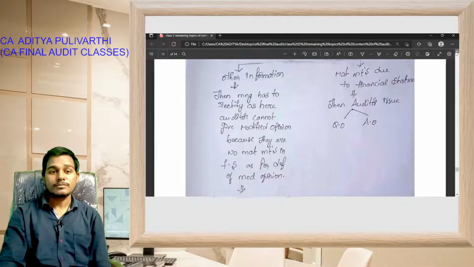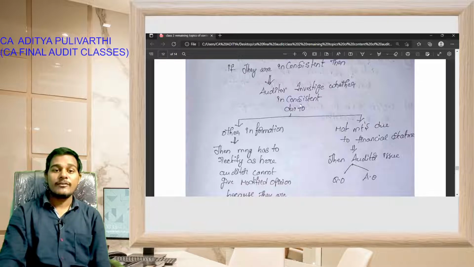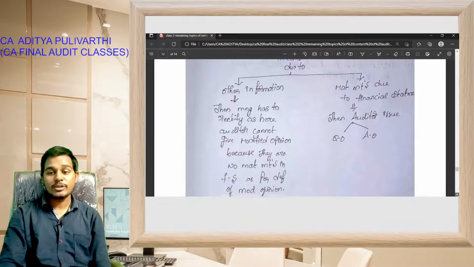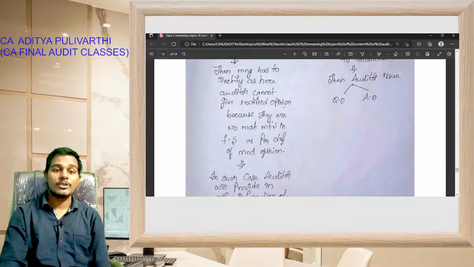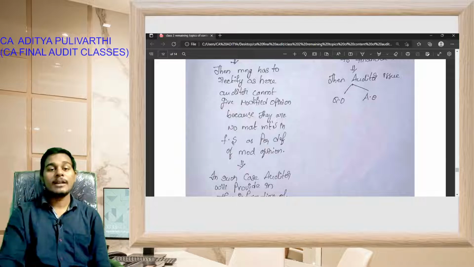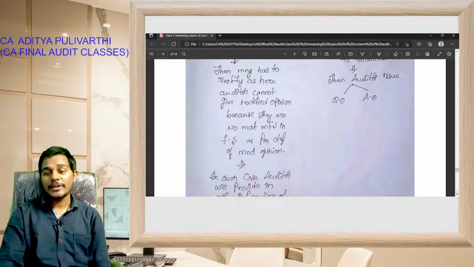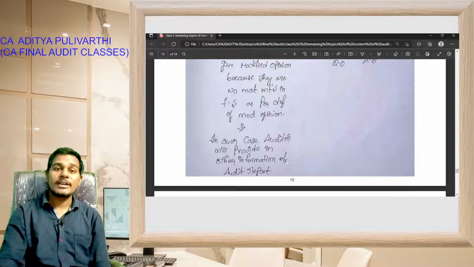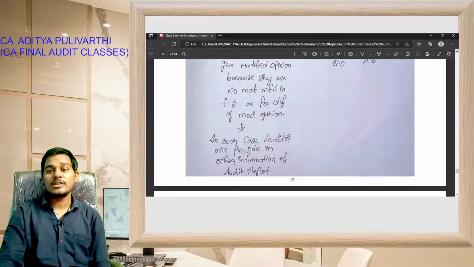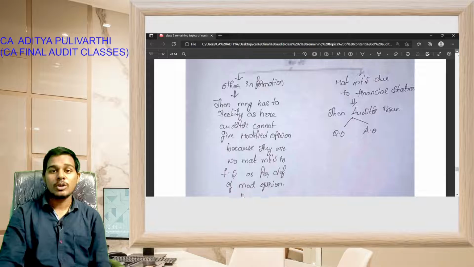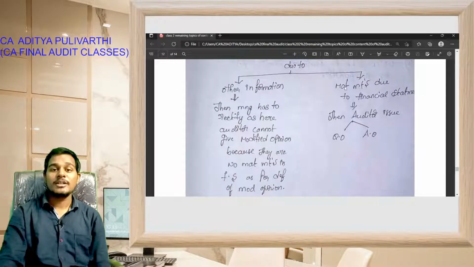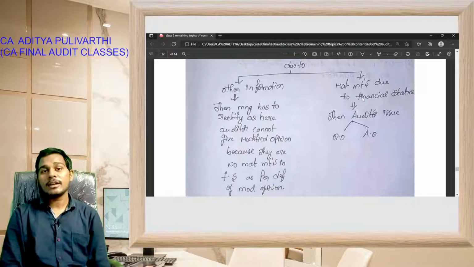See students, if the auditor investigates whether the inconsistency is due to other information, then management has to rectify, as here the auditor cannot give modified opinion because there are no material misstatements in the financial statements as per definition of modified opinion. Then in such case the auditor can provide it in the other information section of the audit report. Okay students, if the inconsistency is due to financial statements, that is material misstatements in the financial statements, then the auditor will give qualified opinion or adverse opinion.